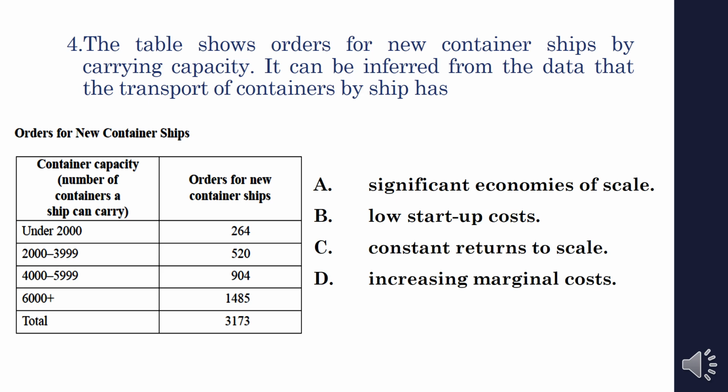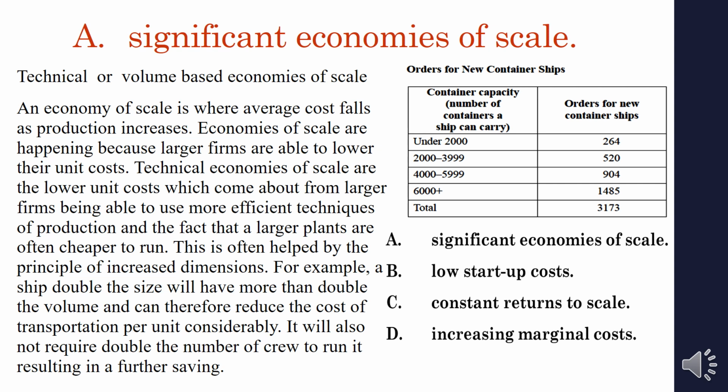So what will be the answer for this question? What can you understand from this? Option A is the right answer, significant economies of scale, because of technical or volume based economies of scale. You really have to understand that. Here I have given the explanation. Economies of scale is where average cost will fall as the production increases. When the production increases, the long run average cost curve is falling, and that is considered an economies of scale. Economies of scale happen because large firms are able to lower their unit cost, their long run average cost. So technical economies of scale are the